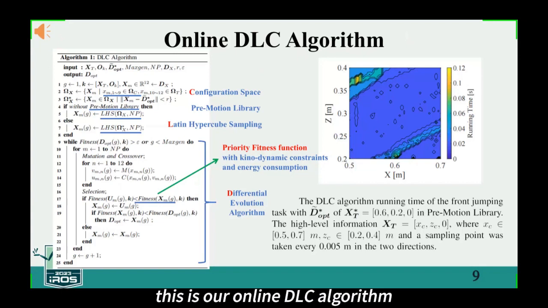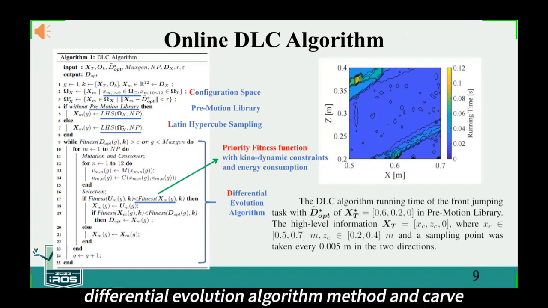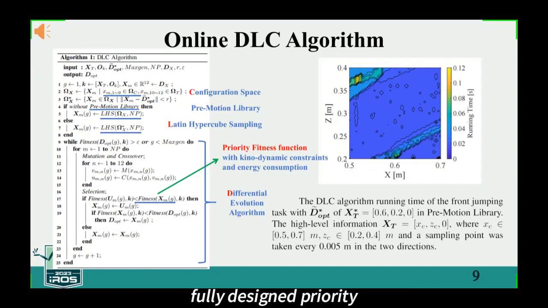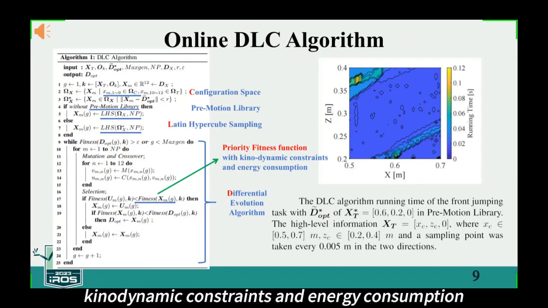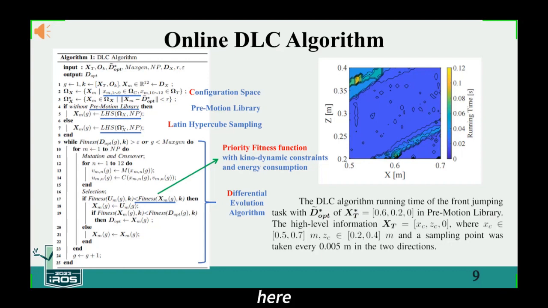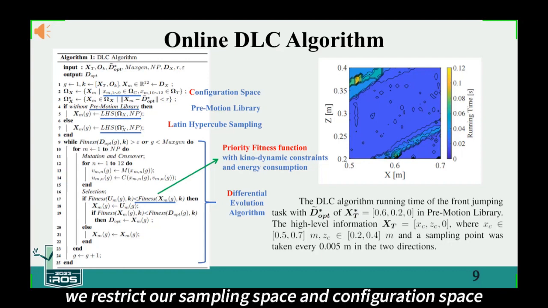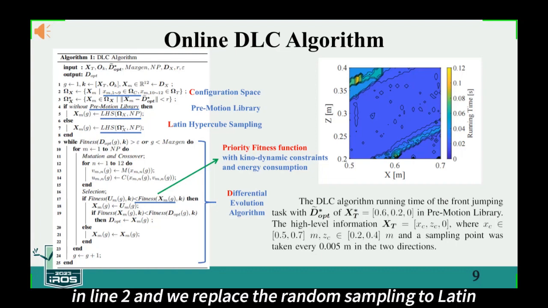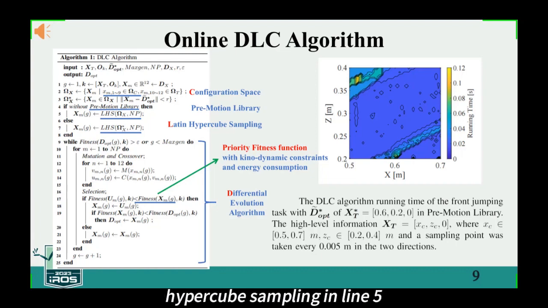This is our online DLC algorithm. We use part of the conventional differential evolution algorithm, and a carefully designed priority fitness function with kinodynamic constraints and energy consumption. Here, we restrict our sampling space and configuration space in line 2. And we replace the random sampling with Latin hypercube sampling in lines 5 and 7. And the right figure shows the time consumption with pre-motion for the proposed online DLC algorithm.